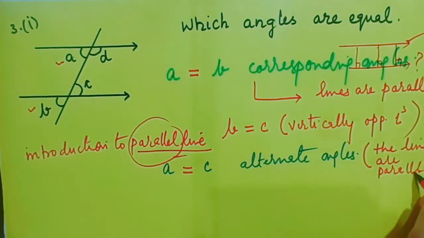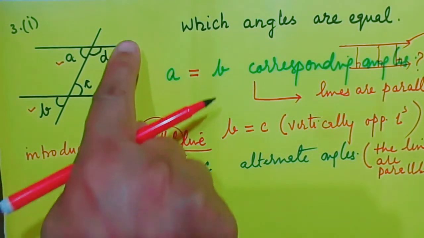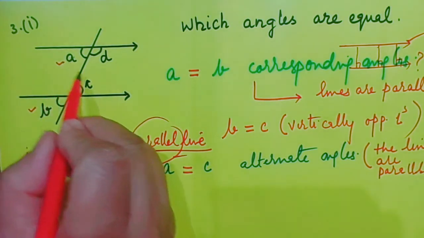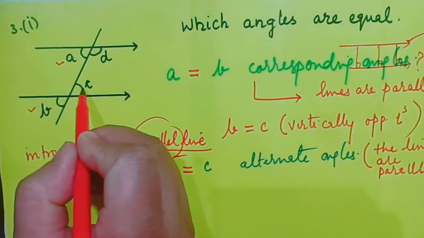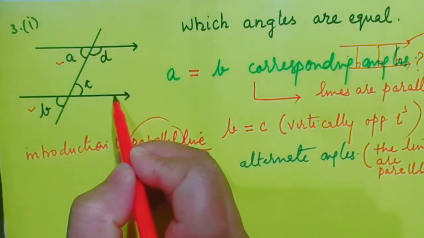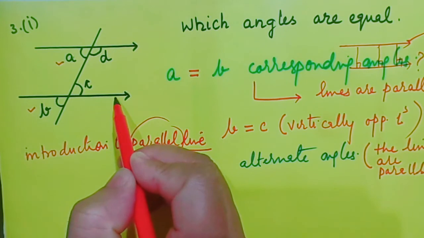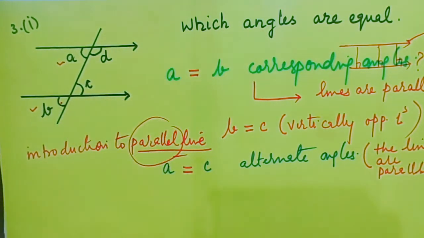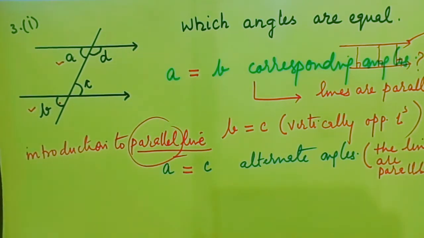So when the lines are parallel, only then the alternate angles will be equal. Otherwise, they won't be equal. When the lines are parallel, only then the corresponding angles will be equal. Is it clear? I hope till now everything is clear.